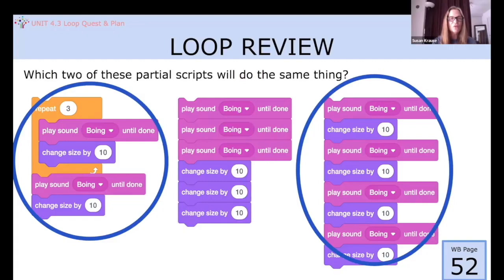In the first script, the repeat loop will repeat these 2 actions 3 times, and then outside the repeat loop, these actions happen once for a total of 4 times. In the third script, we have all of the blocks listed out that do repeat 4 times.